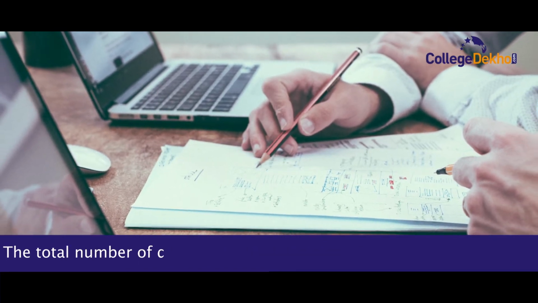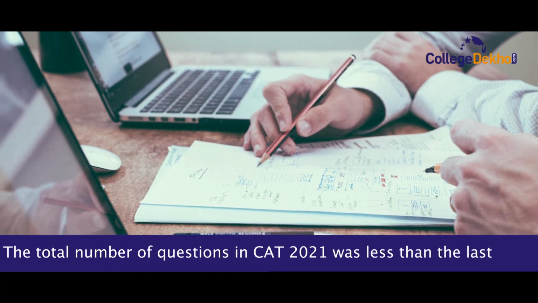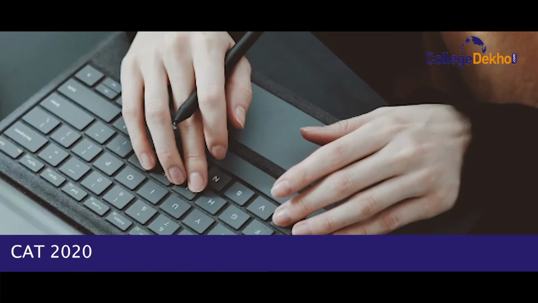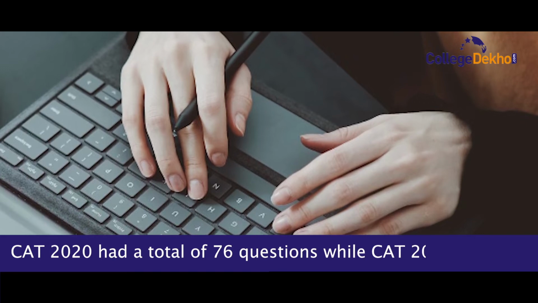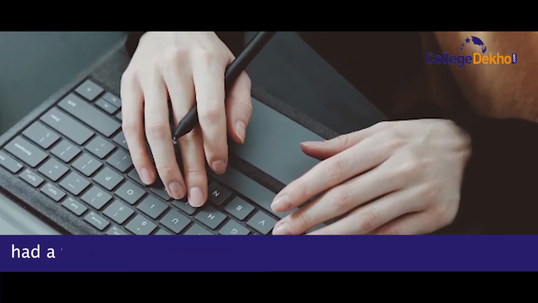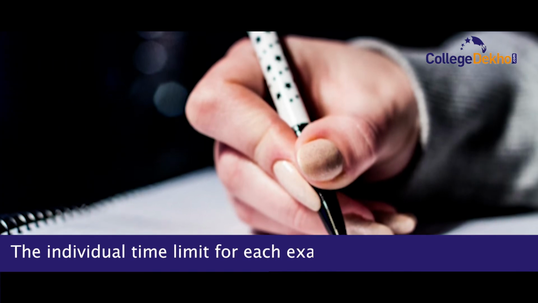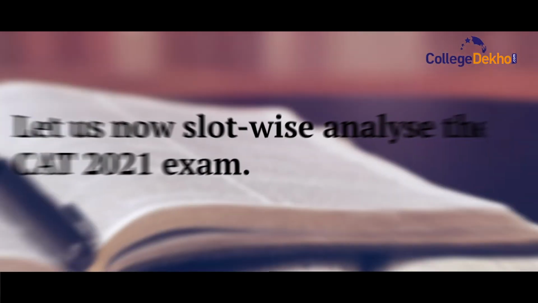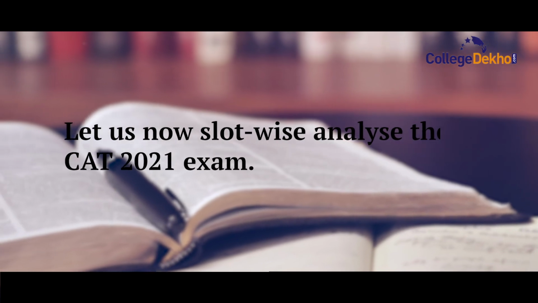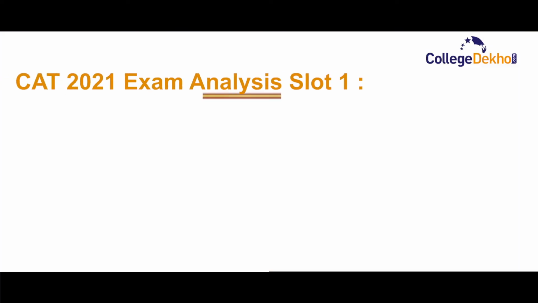The total number of questions in CAT 2021 was less than the last year. CAT 2020 had a total of 76 questions, while CAT 2021 had a total of 66 questions. The individual time limit for each section was of 40 minutes. Let us now slot-wise analyze the CAT 2021 exam. First, we will talk about slot 1 of CAT 2021.